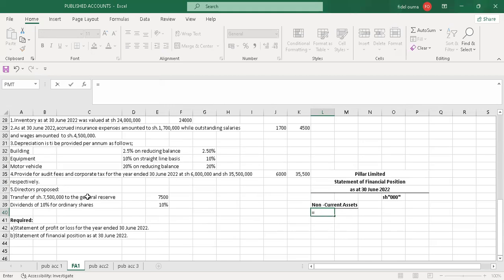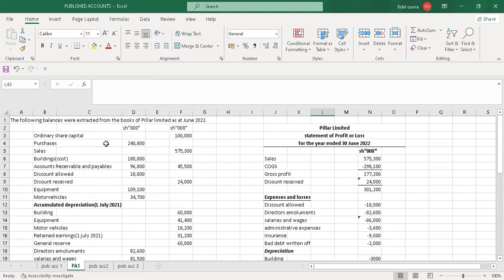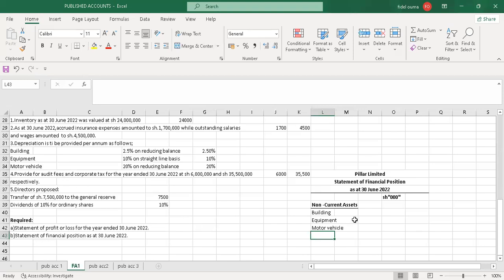I just copy them, so I'll have building, then the next one will be equipment, then the other one is motor vehicle. Was there any other non-current asset like investment? You check here whether there was any other non-current asset. There's no other non-current asset, so there are three. This is how you'll go about it.